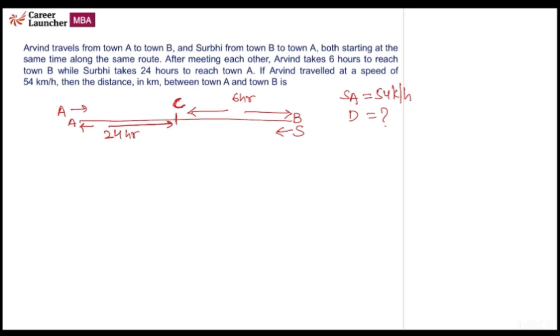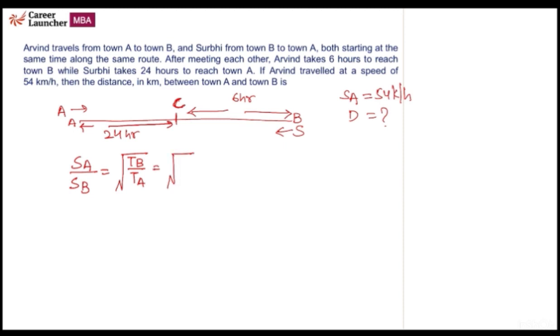For such questions, we have one formula, which is speed of A upon speed of B is equal to under root time of B upon time of A. If we have the time after crossing, then we use this.